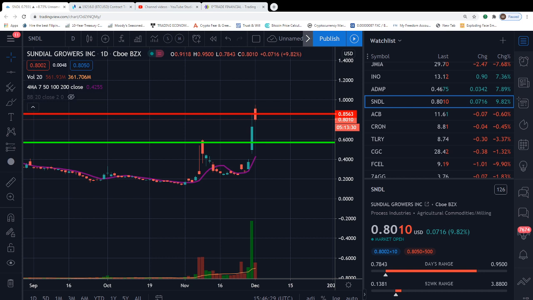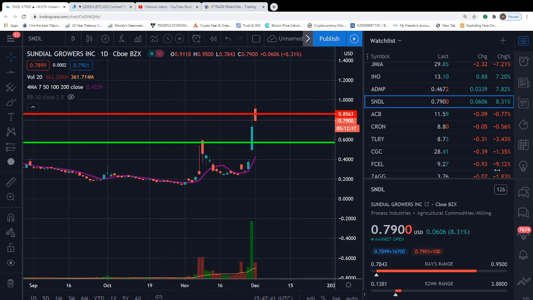Let's dive into this Sndl daily price prediction chart here, shall we? Today's December the 1st, 2020, and the current price of Sndl is 79 cents, fluctuating up about 8.3% for the day.